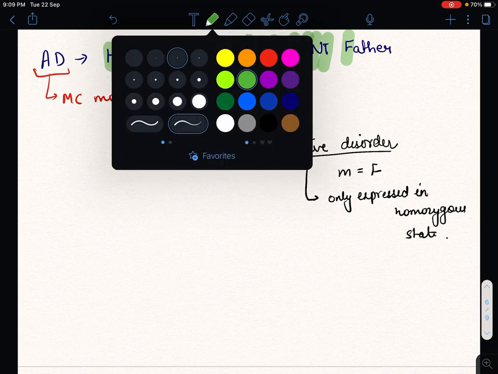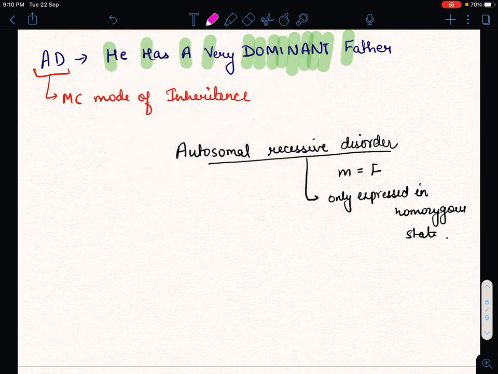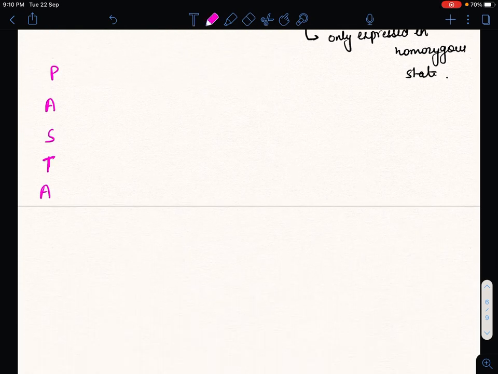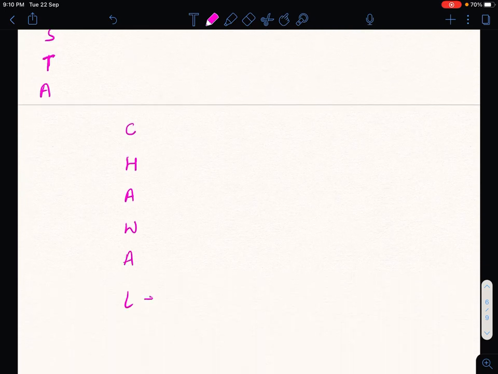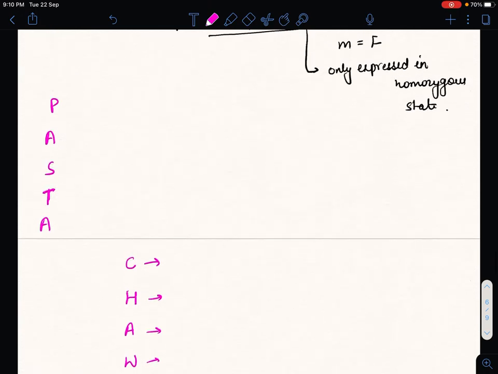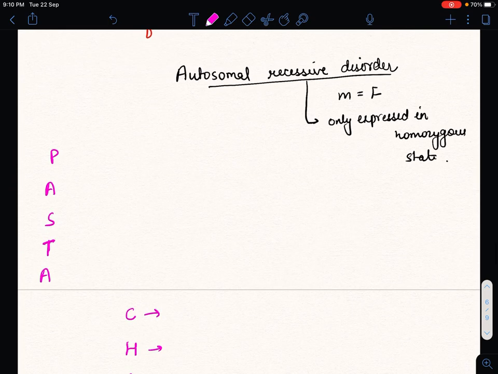I just want to tell you that our trick is pasta chawal. I can write it on the next page: pasta chawal. Chawal means rice. So our trick is pasta chawal for autosomal recessive.